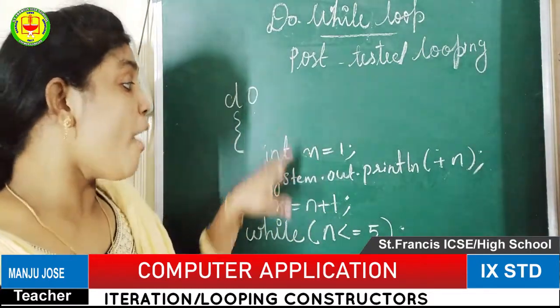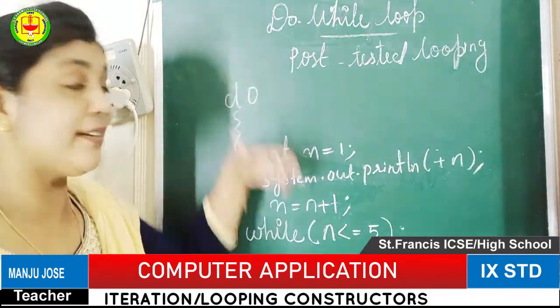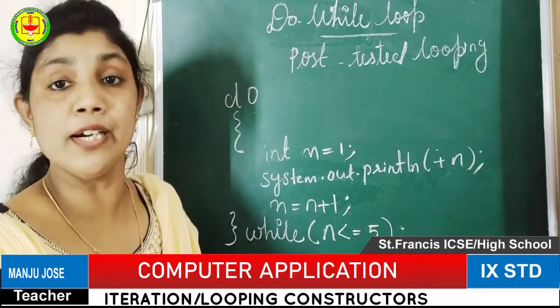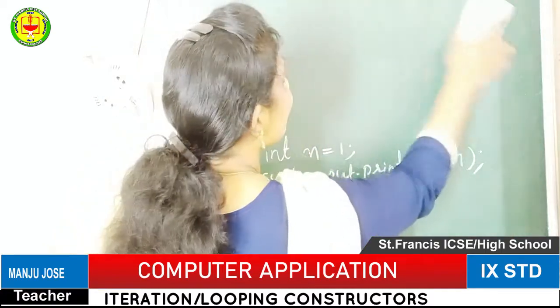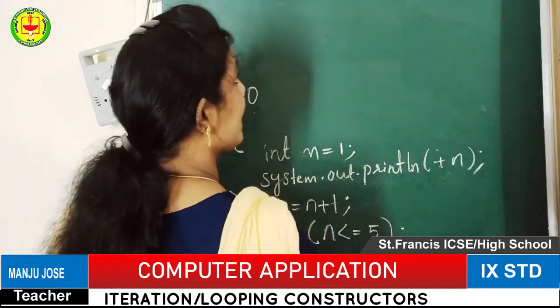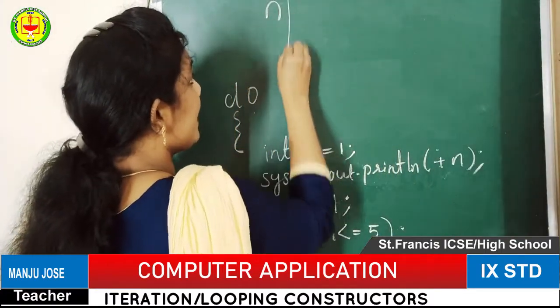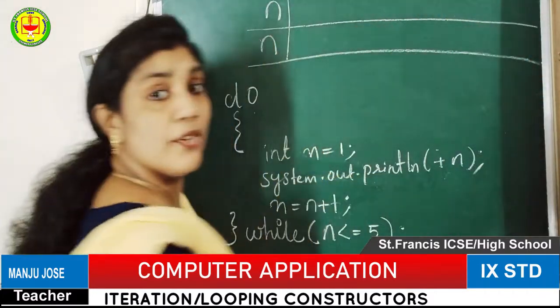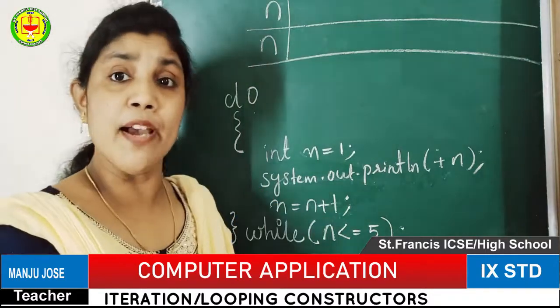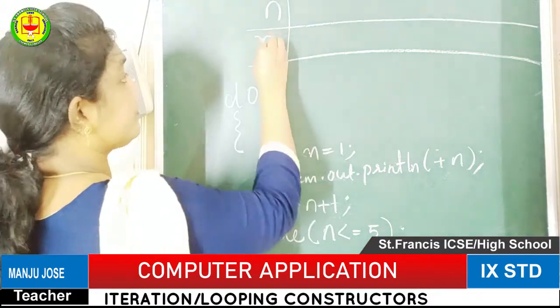Okay, then we can see how this statement, or how the entire looping group, will be working. Here I will mention the n value. How the n value will be printed, we can see. So here I am writing n to n. Okay, you just observe how the n value will be printed.